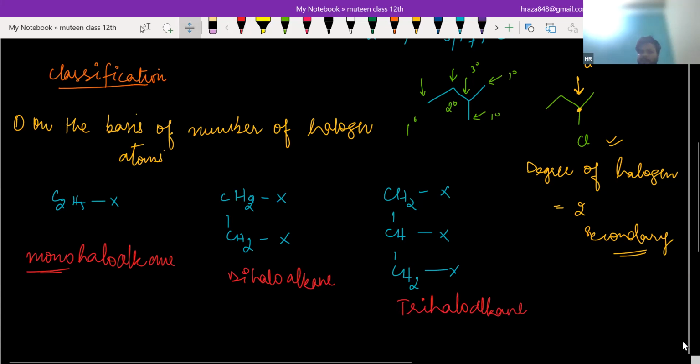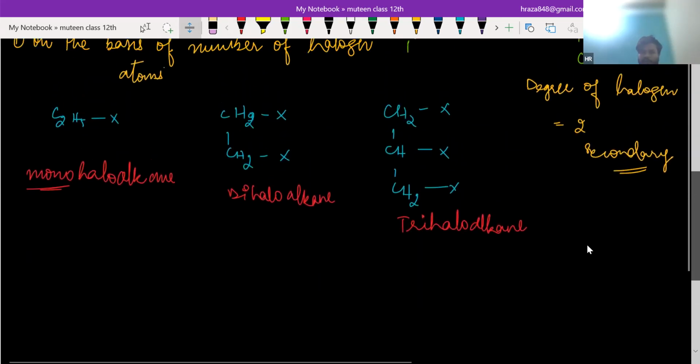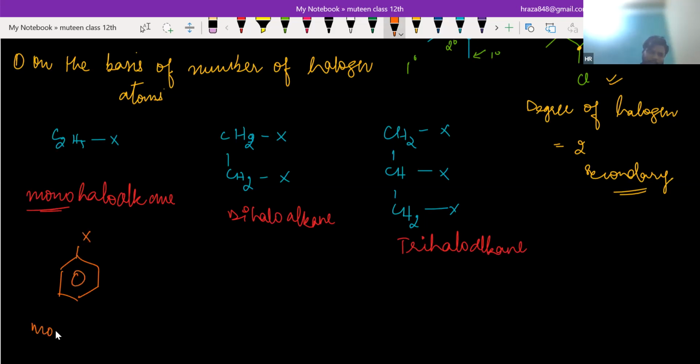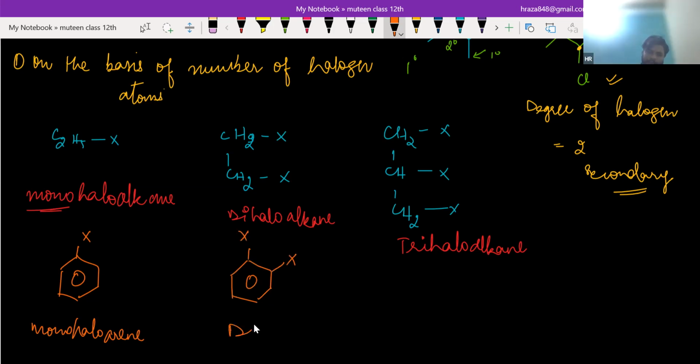So this is the classification on the basis of number of halogen atoms. Now, if you have haloarenes and only one halogen is there, that means monohaloarene. If you have 2X, that is dihaloarene.